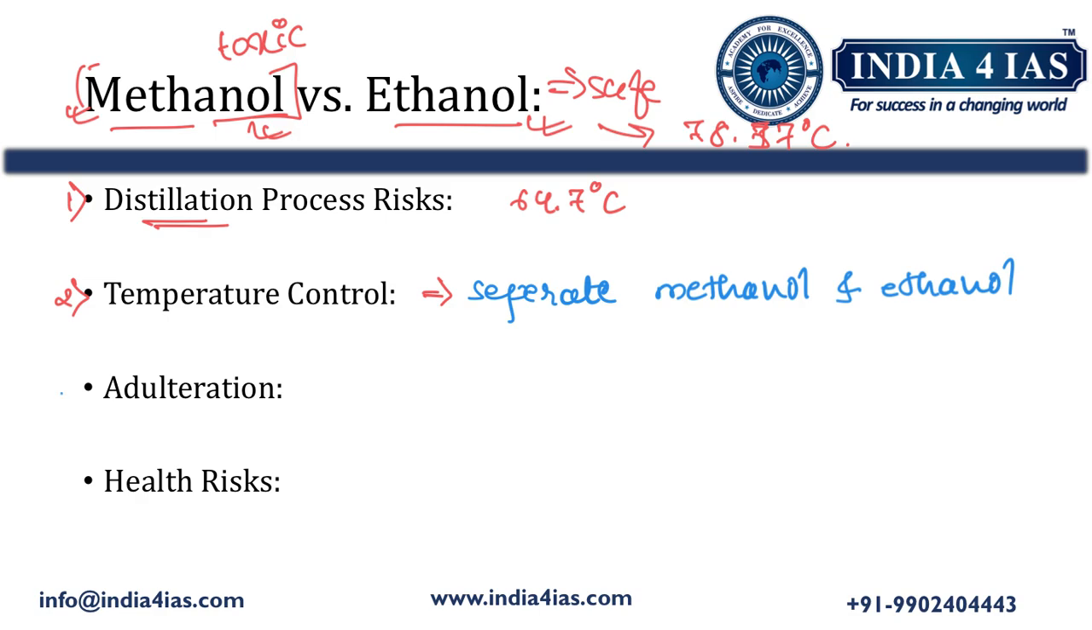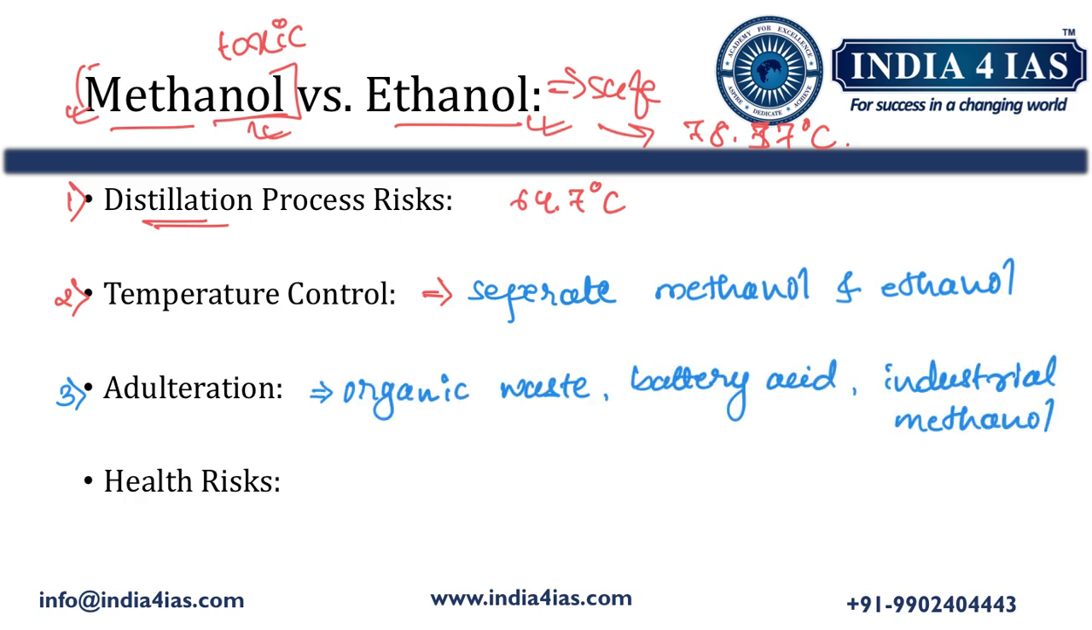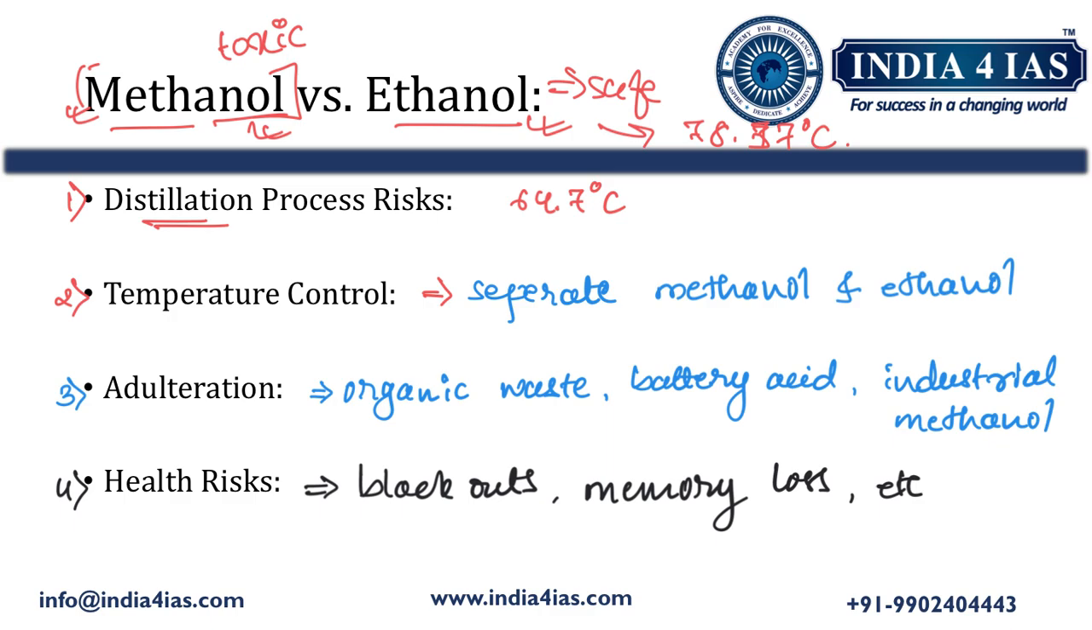Hooch makers also add adulterants to the hooch. Common adulterants include organic waste, battery acid, and industrial methanol. These adulterants can pose heavy health risks such as causing blackouts, memory loss, and severe drunkenness even with small amounts of alcohol consumption. The high concentration of dangerous substances like methanol can make hooch deadly.